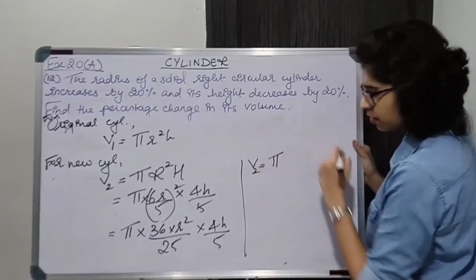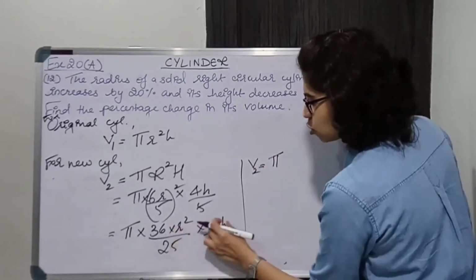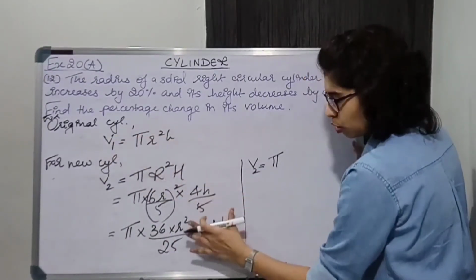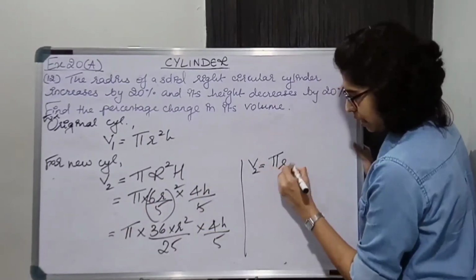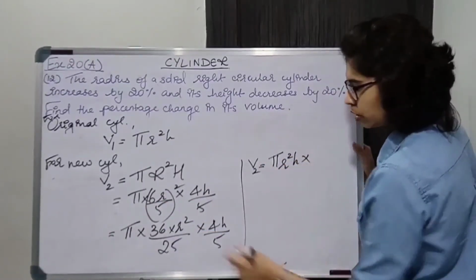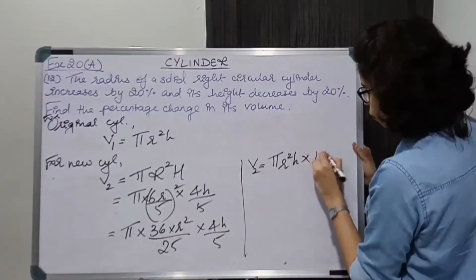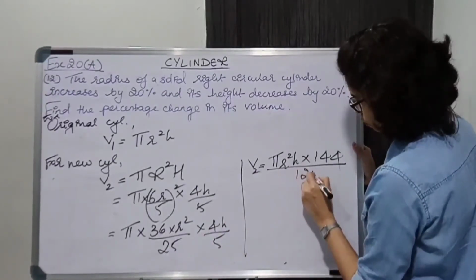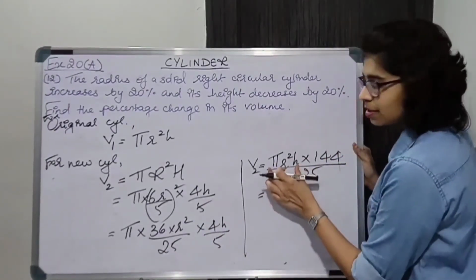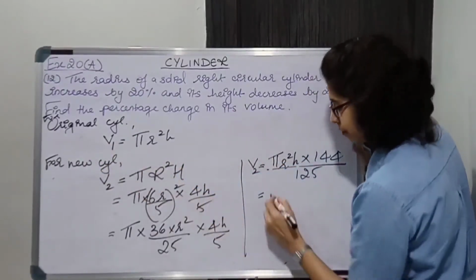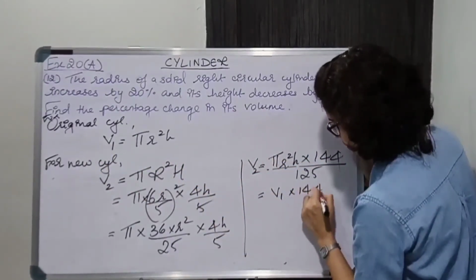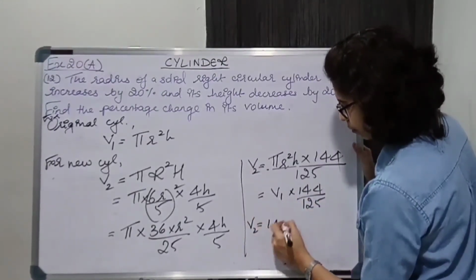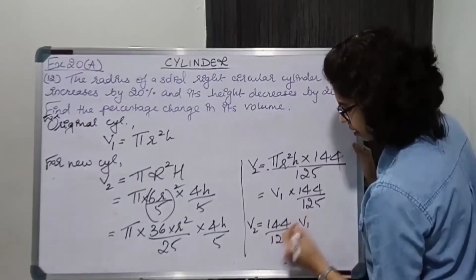V2 is pi r square h को एक जगह पे लेकर जाते हैं. ठीक है, why? Because pi r square h is V1, तो हम लोग pi r square h एक साथ ग्रुप कर लेते हैं. pi r square h into 36 into 4. 36 into 4 will give 144 and 25 into 5 will give 125. This is nothing but V1. ठीक है. So V2 is equal to 144 upon 125 V1.